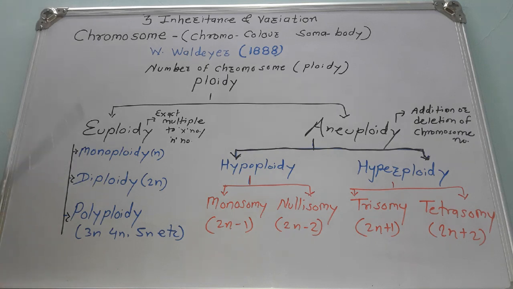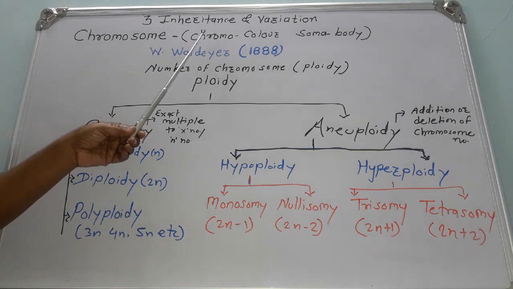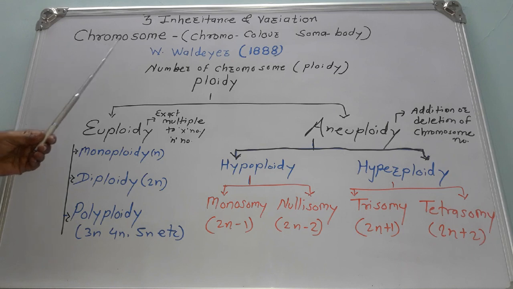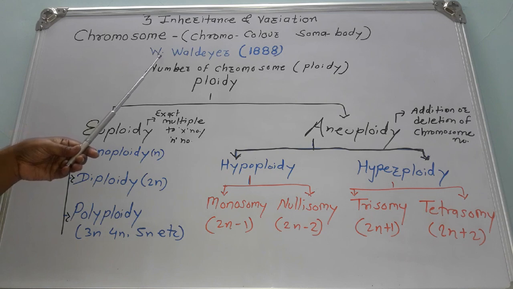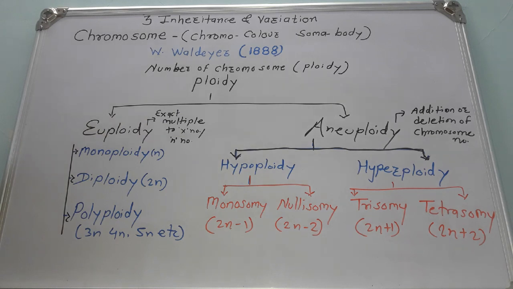So see here the word first, chromosome. Here the meaning of a chromosome. Chromo means color and soma means body. This term comes from these two words, chromo, meaning colorful form, and soma meaning the body. The term chromosome was first discovered by the scientist W. Waldeyer in 1888.